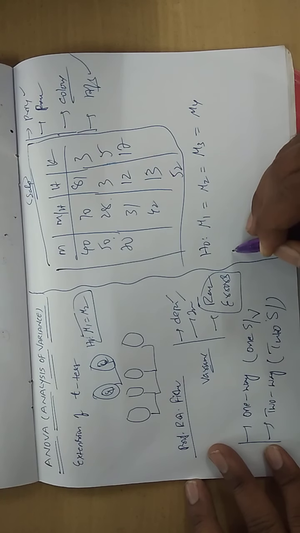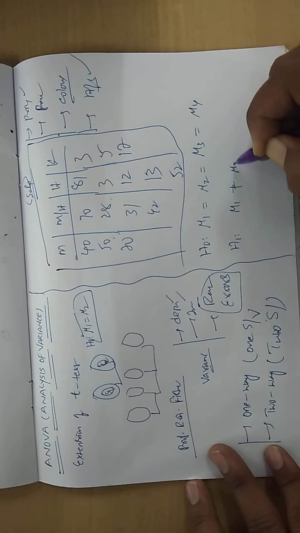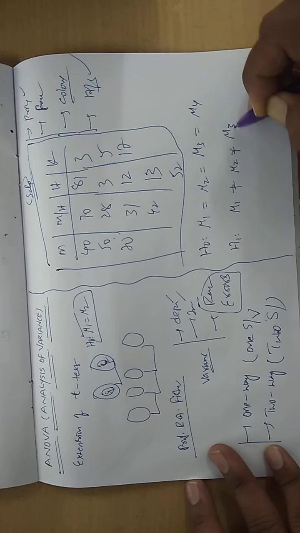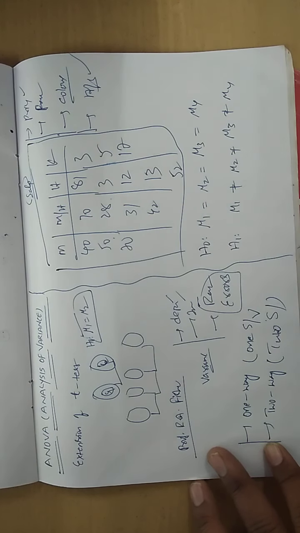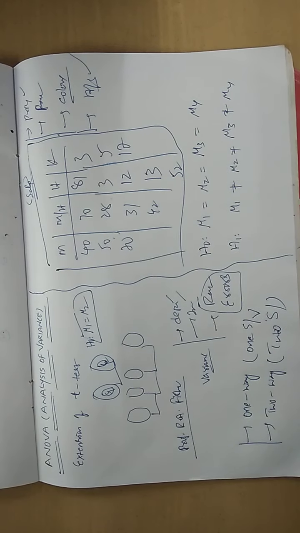Then what is the alternative hypothesis going to be? H1: mu1 is not equal to mu2 is not equal to mu3 is not equal to mu4. This is called the notation format.